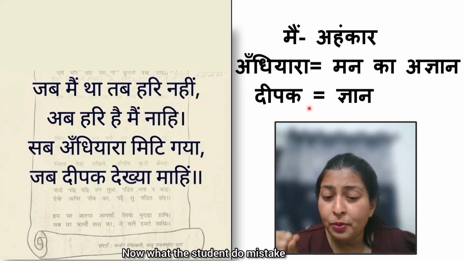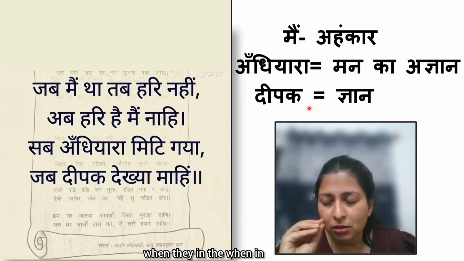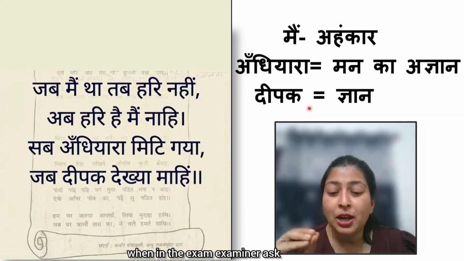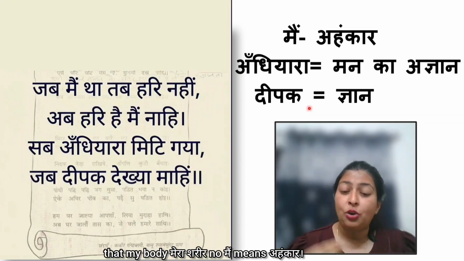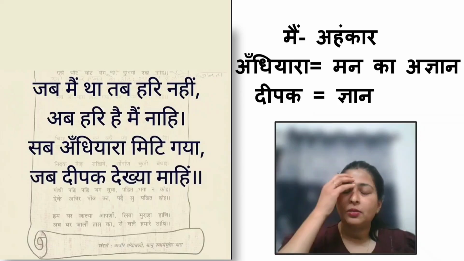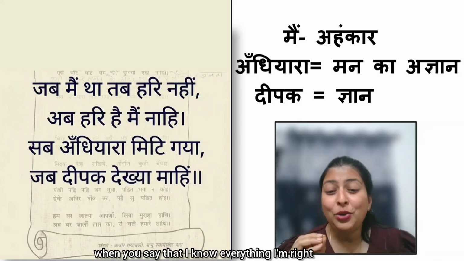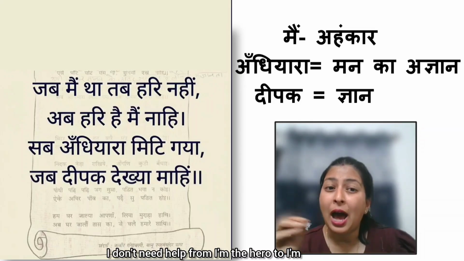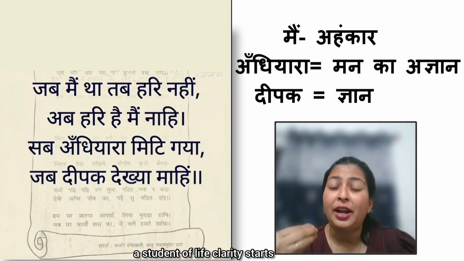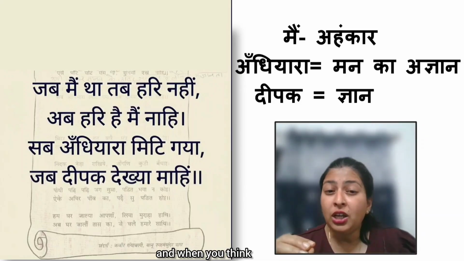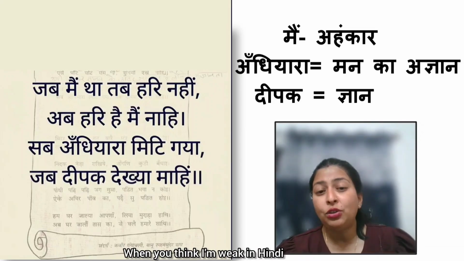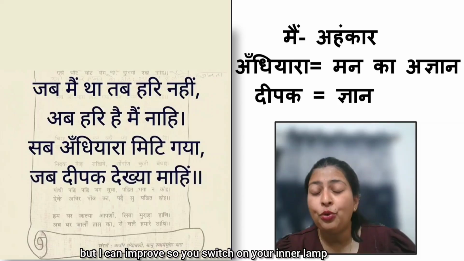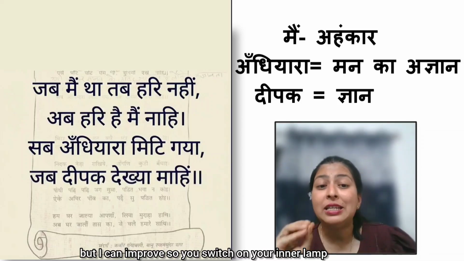Now what mistake the students do is, when in the exam the examiner asks what do you mean by मैं, they write that my body, मेरा शरीर. No, मैं means अहंकार. So here is the irony. When you say that I know everything, I'm right, I don't need help, from I am the hero to I am a student of life, clarity starts. And when you think that I already know Hindi, then you stop learning. When you think I'm weak in Hindi, but I can improve, you switch on your inner lamp.